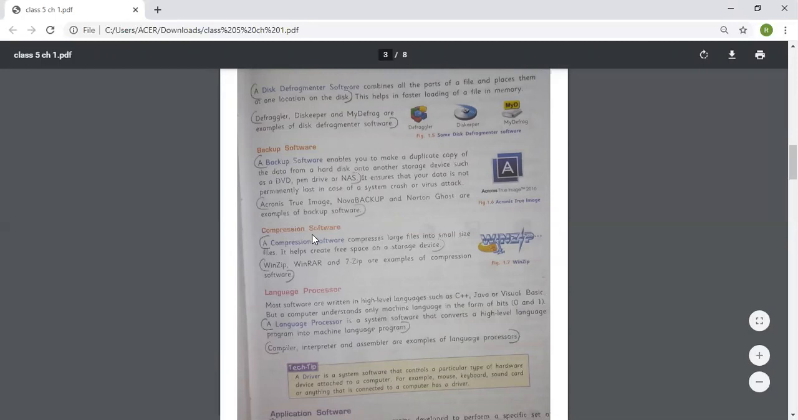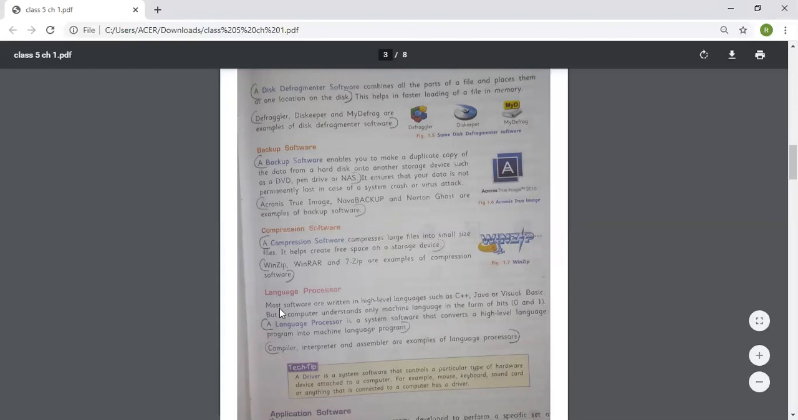Compression software. A compression software compresses large files into small size files. It helps create free space on a storage device. WinZip, WinRAR, and 7-Zip are examples of compression software.